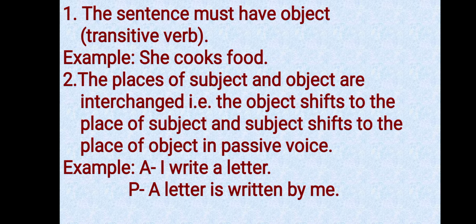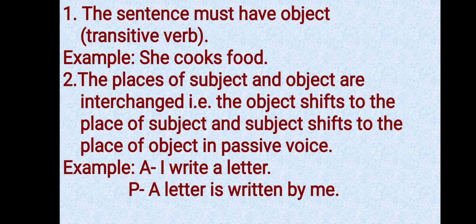Rule number 2, the places of subject and object are interchanged. This is very important while changing the sentence from active to passive. That is, the object shifts to the place of subject and the subject shifts to the place of object in passive voice.